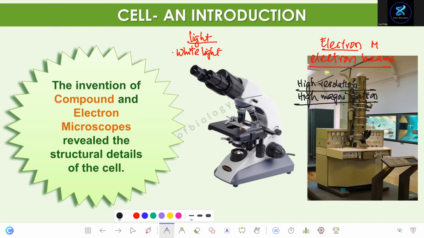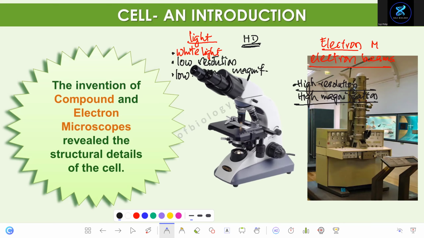With electron microscope, you can see every part of the cell. And with light microscope, the one in your school, it's white light and it has low resolution. What's the meaning of resolution? We don't study it now, but understand it. Like you might have seen HD pictures and low quality pictures. A high density picture has high resolution, clarity, and the other one doesn't. So here you get a more detailed image, and here magnification is low.